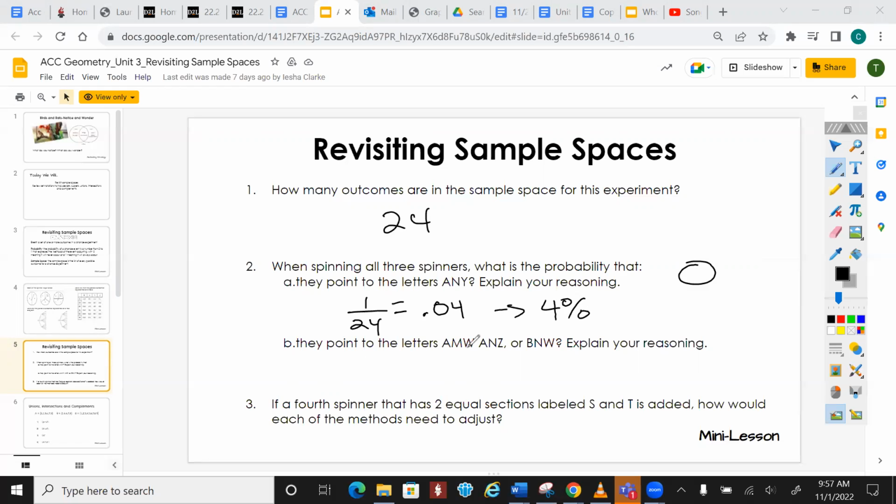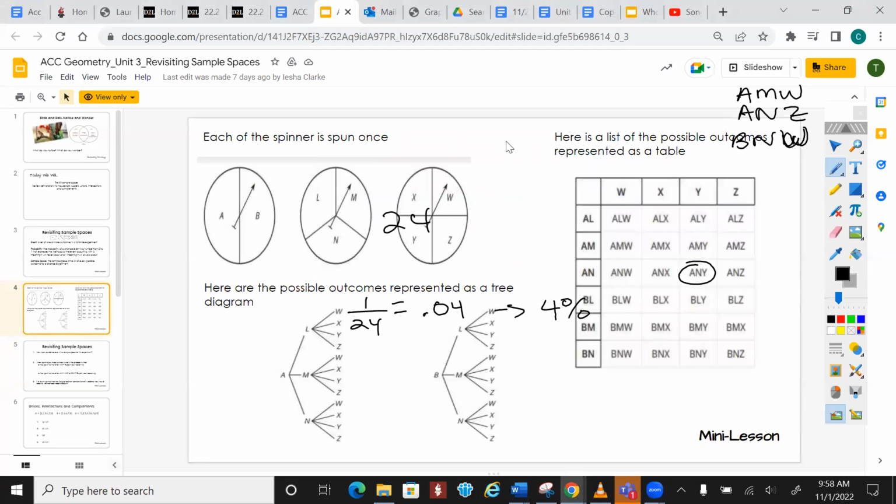Now, if it points to AMW, ANZ, or BNW, I'm going to write those down: AMW, ANZ, or BNW. Sorry, I almost wrote BMW. If I look at my chart again, I see AMW right here, ANZ right here, and BNW, which is right here. So, no, not BMW. Not the car.